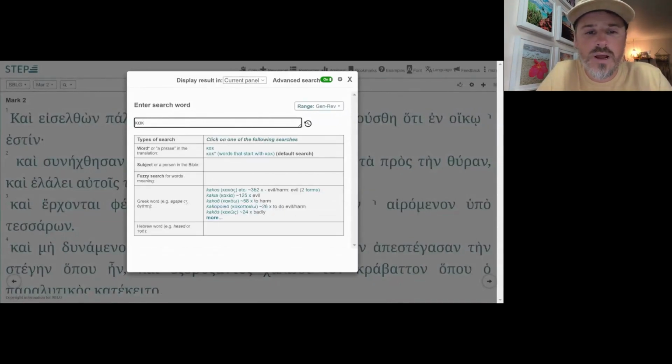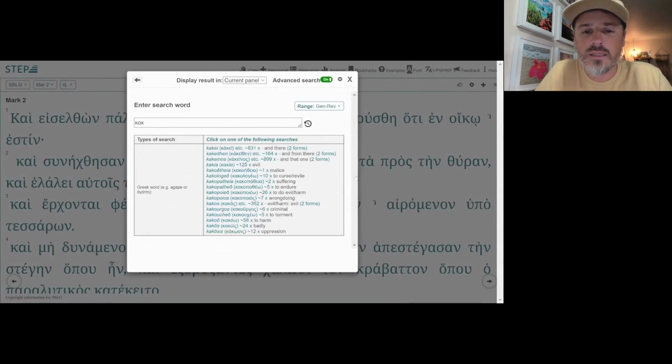And you see what pops up is a list of words, and they all have to do with bad things, horrible, evil things. So we have kaki here, which that's the only one. That's actually ke plus eki, so it doesn't really count. So we're going to overlook that one. So we get kakithin, same thing, and then ke kainos. Let's get past these. Here we go. Now we're getting into it.